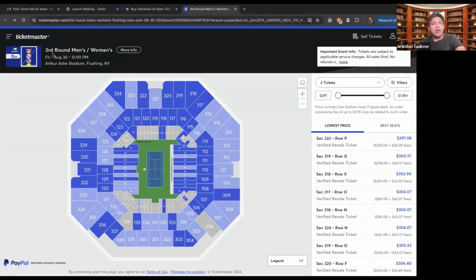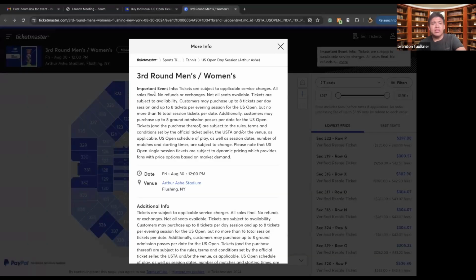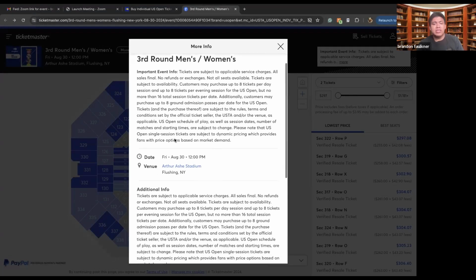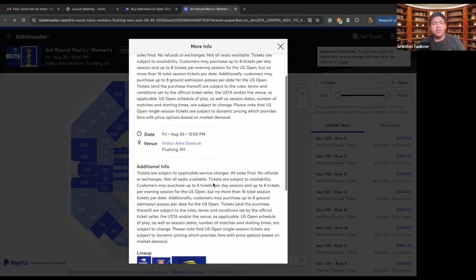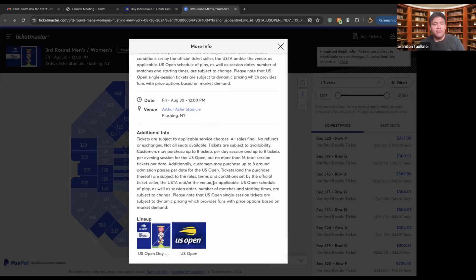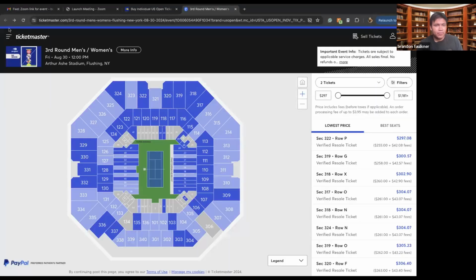So this is the third round of the men's and women's. We can view more info about it, like the important event info. Tickets are subject to acceptable service changes. We can see the date, as well as the time. We can see the venue, which is Arthur Ashe Stadium. It's in Flushing, New York, which is a different venue from where the other tournaments are typically held. And then we can also see additional information.